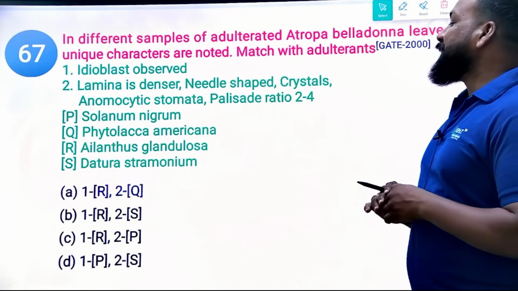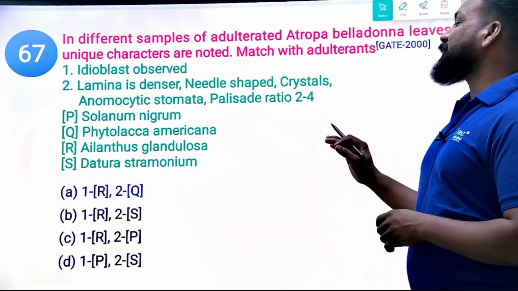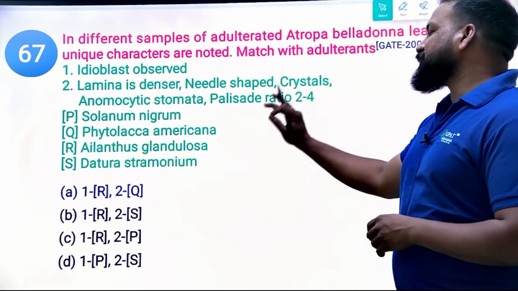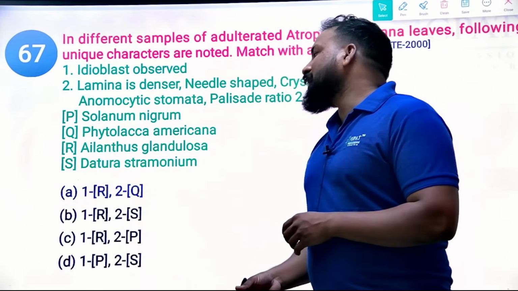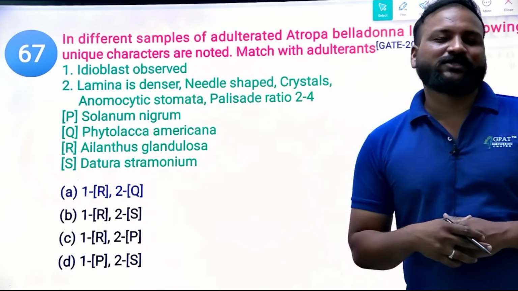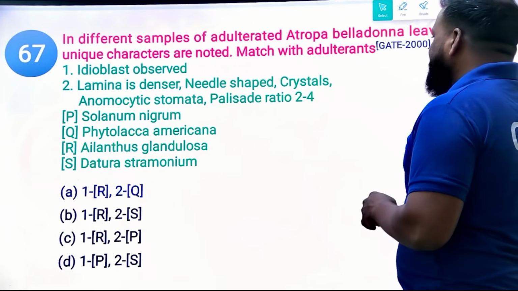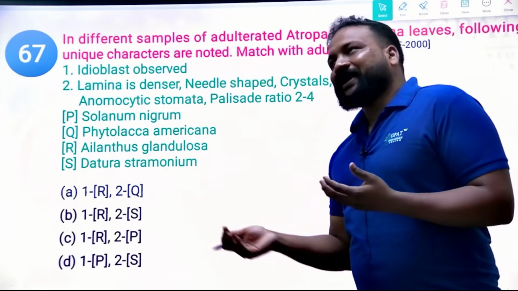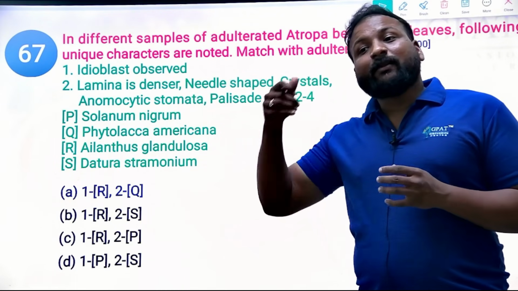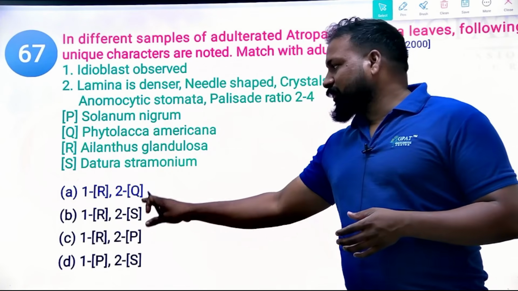Idioblastic stomata is observed in Ailanthus glandulosa, where lamina is denser and needle shape is observed in Phytolacca americana. These two are the adulterants, Phytolacca americana and Ailanthus glandulosa. Clear? At least you should know. Sometimes we may not remember, but at that time you should remember what the adulterants for Atropa belladonna are, so thereby you can find these two options.